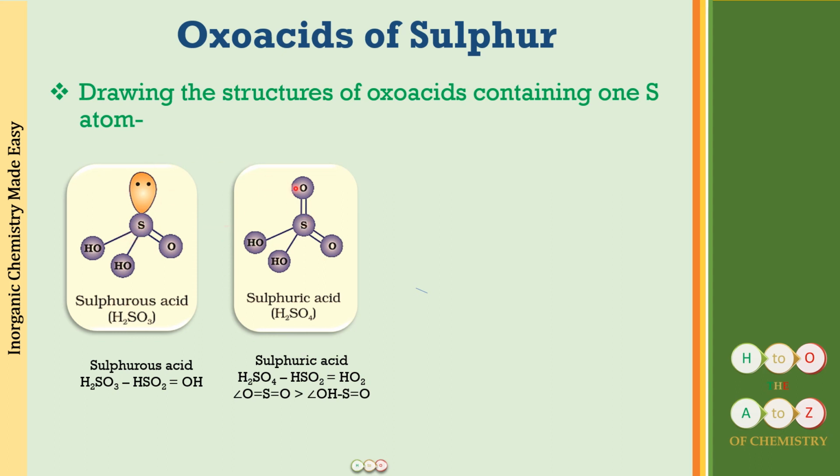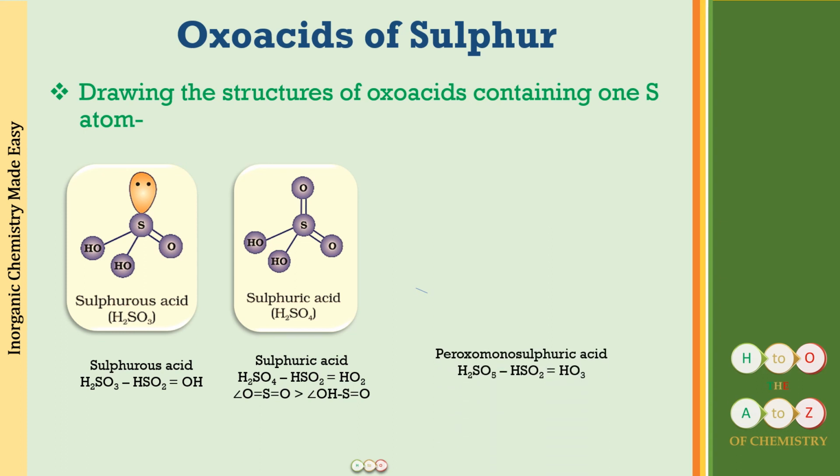One more thing which you have to remember is related to the bond length. Sulfur oxygen, this is a double bond, so the bond length is going to be shorter than the SO bond length. Here it is a single bond, and because of the increased electron density here, the repulsion between the electron pairs is going to be more. So the bond angle oxygen, sulfur, oxygen, where we have a double bond, is larger than this bond. Okay, so this is another thing that you have to remember. You have to study sulfuric acid in detail. So these concepts are going to be important. What is going to be the hybridization of sulfur? Well, it is making 4 sigma bonds, so it is going to be sp3 hybridization.